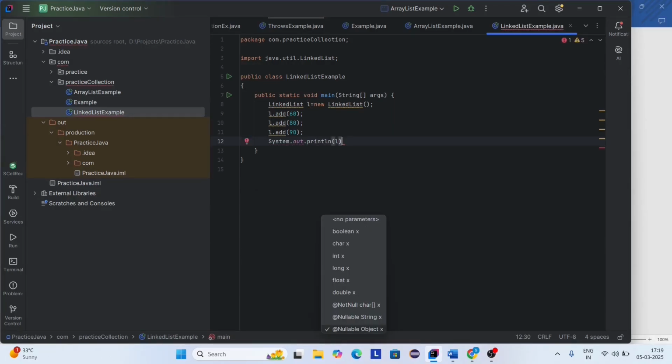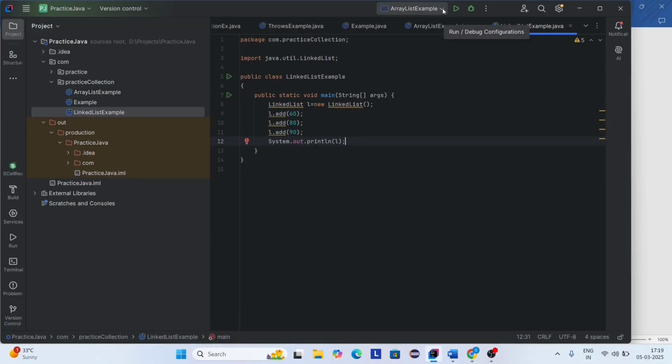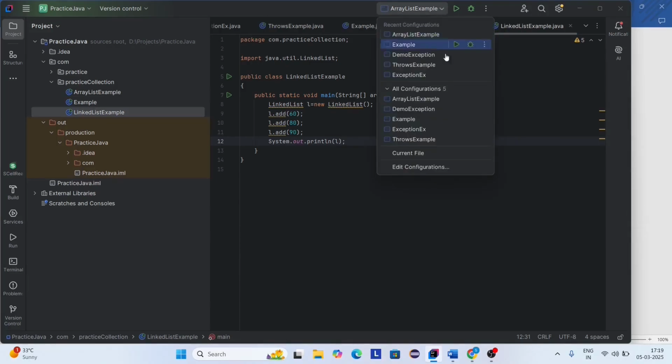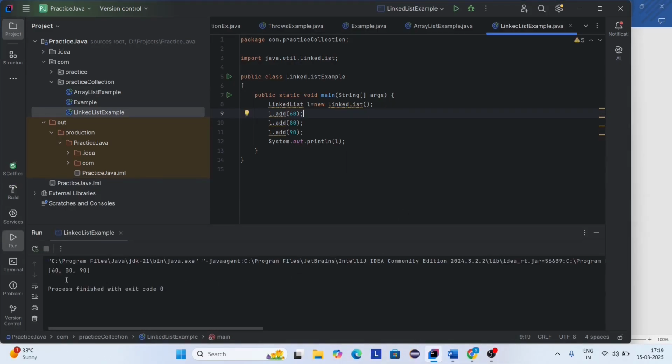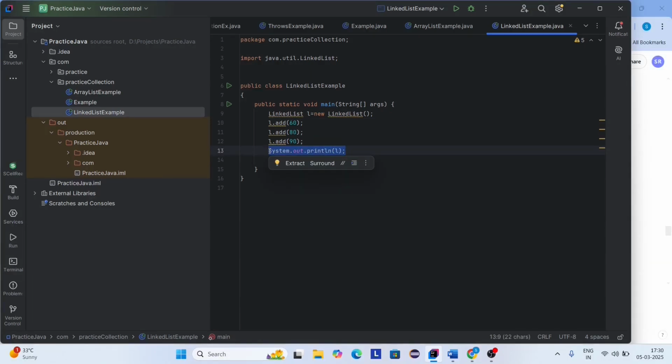Let's run this code. Let's change the file as current file. Or let's run this code. Here you can see 60, 80, 90. It returns the output here. Now I'm going to print the list using the iterator concept.